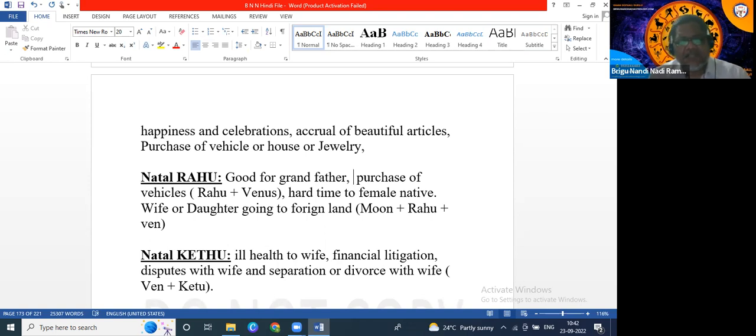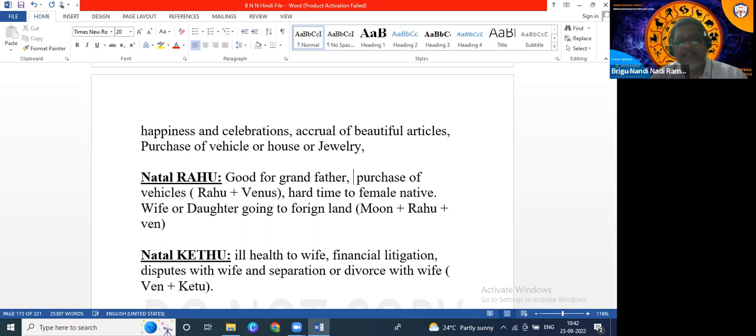And here, suppose Rahu is connected to Venus in the natal horoscope. So Rahu plus Venus. Whenever Venus aspects Rahu Venus, the native will get money to purchase vehicles, to purchase a house, a big vehicle. And a hard time for a female native because Rahu is accident, death significator, ill health. So whenever Venus aspects Rahu that month, the female native will have some health issues. So wife or daughter going to foreign land.